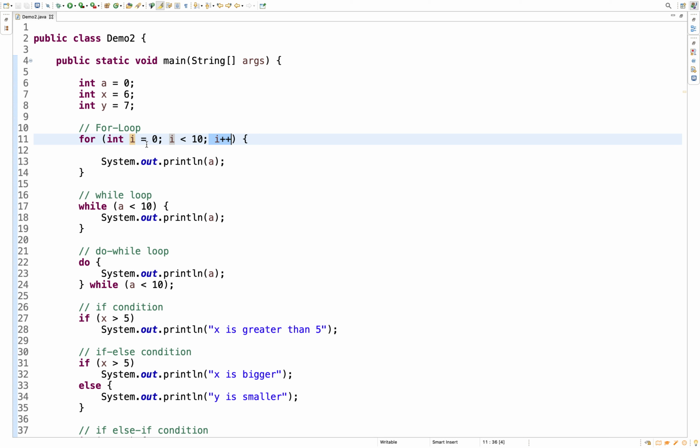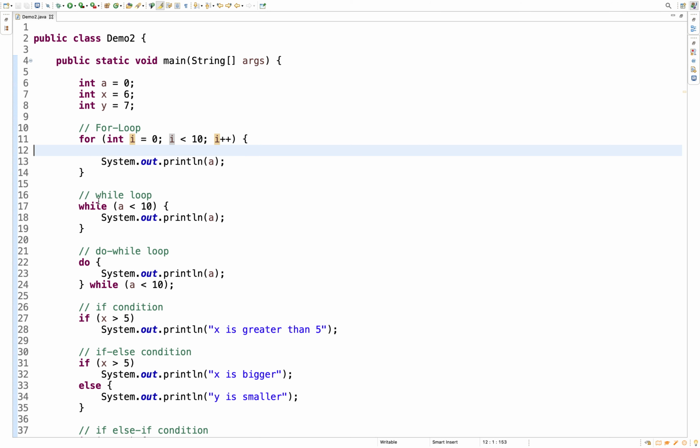If you want a variable to be initialized during your for loop, and if you want to increment or decrement that variable by some value, you can do that. If you do not have this expression here, you can have the condition over here. The condition will say how many times your for loop should get executed, and at which condition this for loop should terminate.